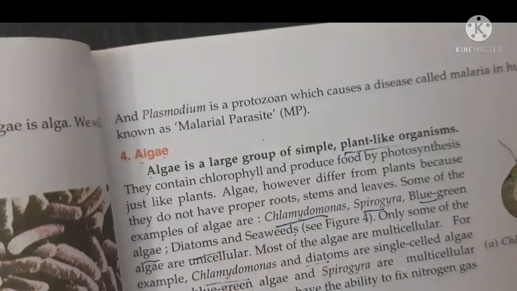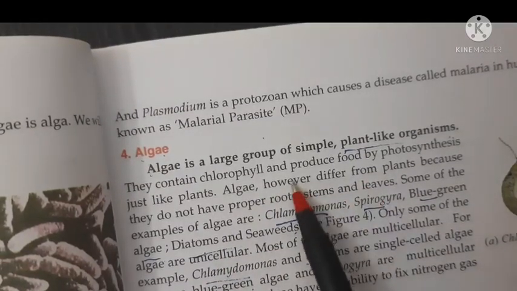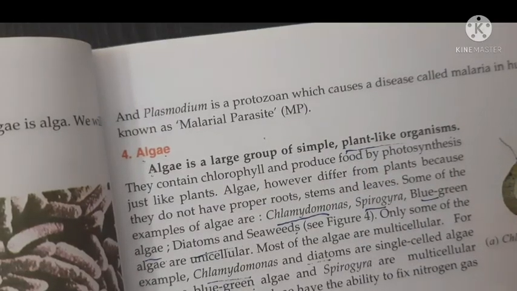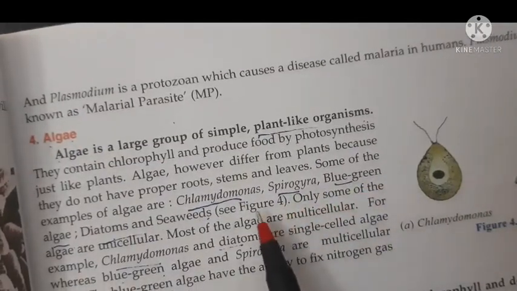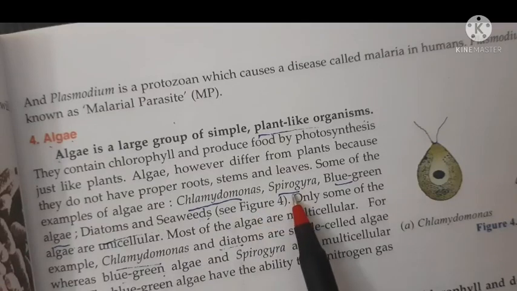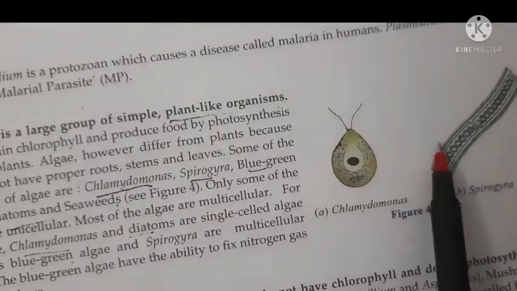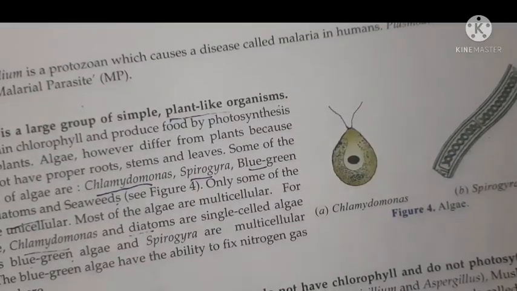Now here you can see algae. What is algae? Algae is green and has chlorophyll. Algae are a large group of plant-like organisms. They have chlorophyll, and because they have chlorophyll, they produce food by the process of photosynthesis. You can write the examples: Chlamydomonas and Spirogyra. This is Chlamydomonas, this is Spirogyra. These are the algae. Okay, understood?